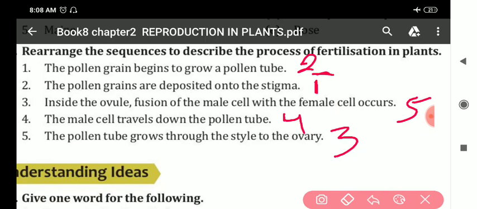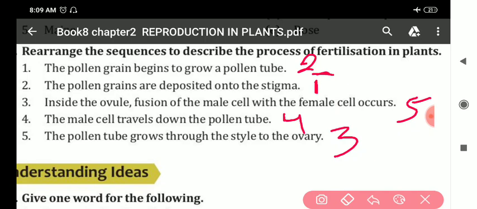So first point will come, say the pollen grain are deposited on the stigma. Second point will be the pollen grain begin to grow a pollen tube. Then third one will be fifth point, the pollen tube grows through the style to the ovary. Then fourth point itself, the male cell travel down the pollen tube.